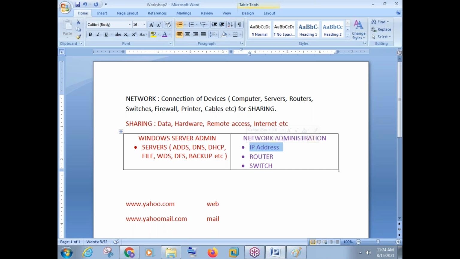I always say this: you should not just learn IP addressing, you should get perfection in IP addressing. There's a difference. You will get the perfection when you do a lot of practice.